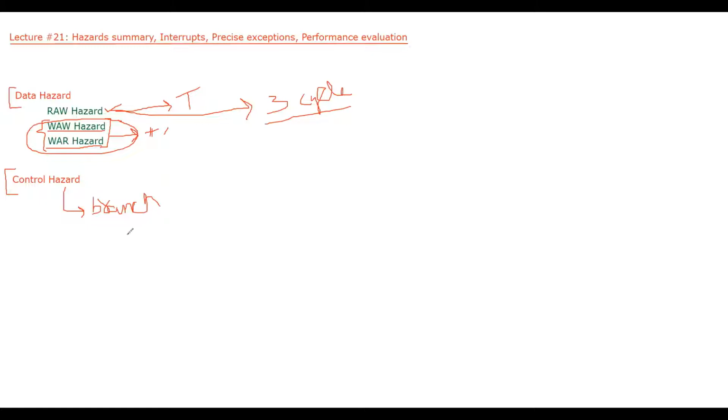Now let's take a branch instruction. As I said, because of a branch instruction, there will be a 2-cycle penalty. And the solutions to handle the branch dependency are, one solution was delayed branching and another solution was branch prediction. We discussed both these two solutions.